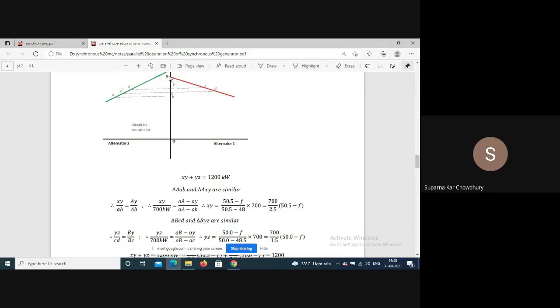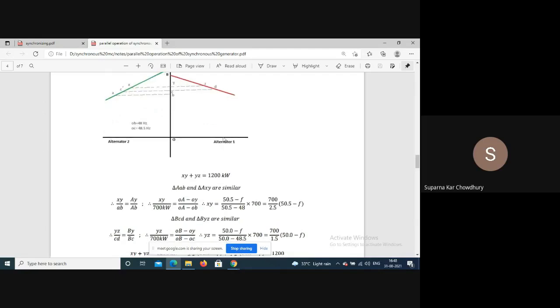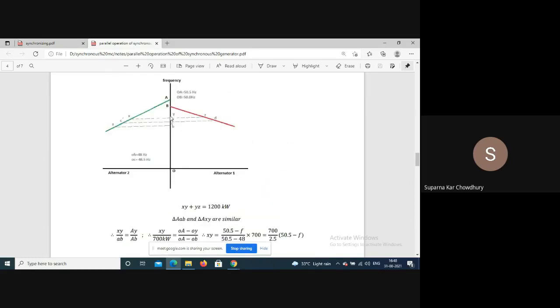Similarly, the two triangles BYZ and BCD are similar. So we will have YZ by CD is equal to BY by BC. So YZ will be equal to (50 minus F) by (50 minus 48.5) into 700. Here this point is 50, this is F, and this point is 48.5.